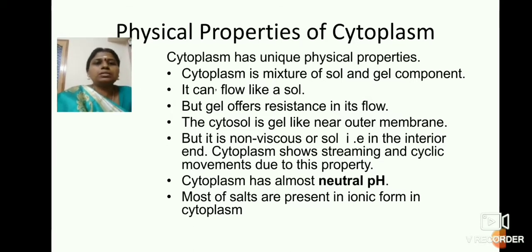Next, physical properties of cytoplasm. Cytoplasm has some unique physical properties. It is a mixture of sol and gel. It may be liquid, and in the gel form it is solid. So it can flow like a solution and it is somewhat semi-solid in nature, and this gel offers resistance. It cannot have a free flow movement. It is a mixture of sol and gel, so it flows slowly and the flow is resisted by the gel.